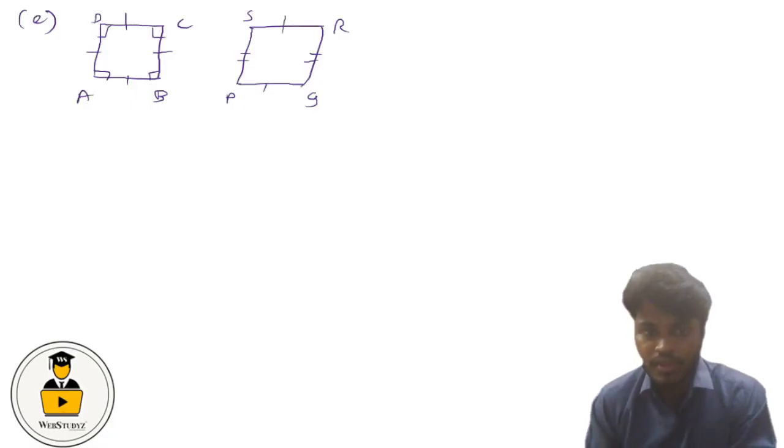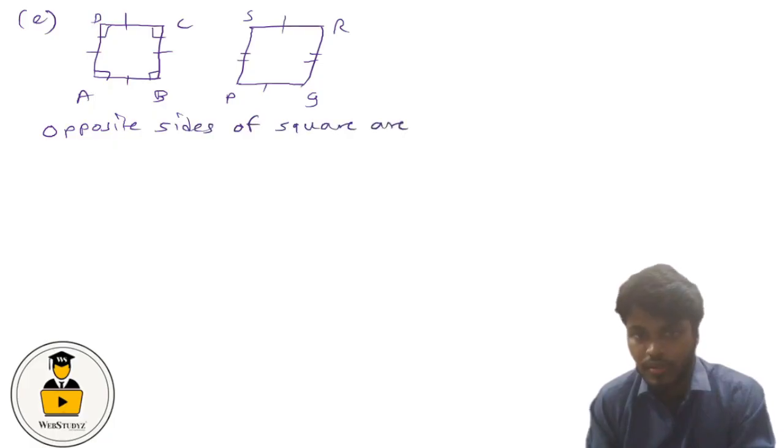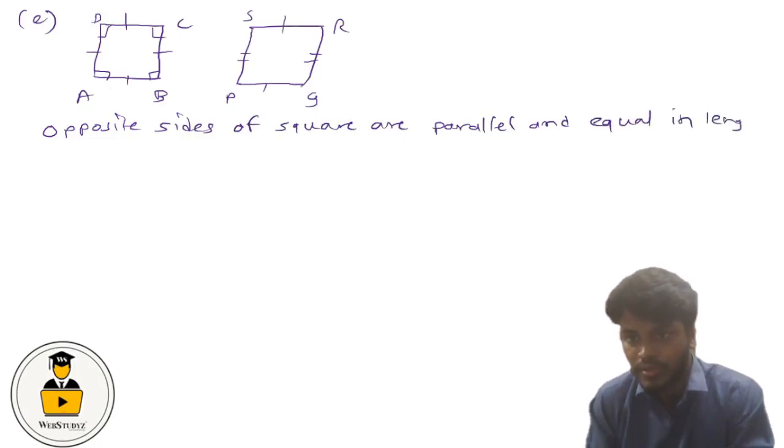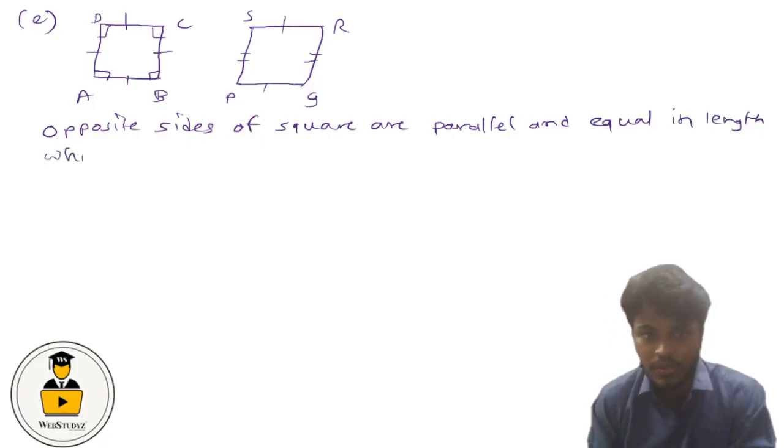Here we can see that the opposite sides of a square are parallel and equal in length, which is similar to the parallelogram.